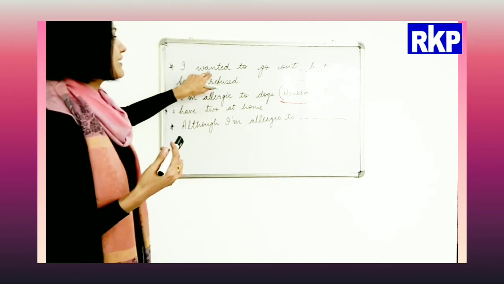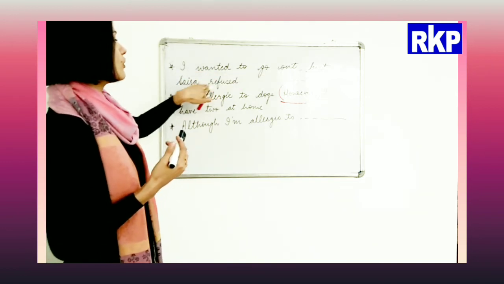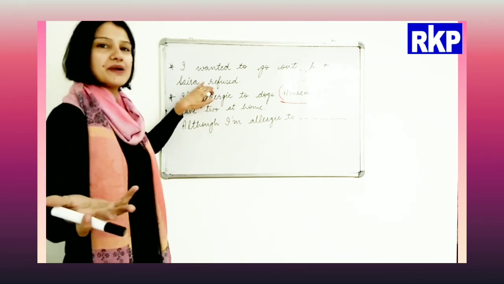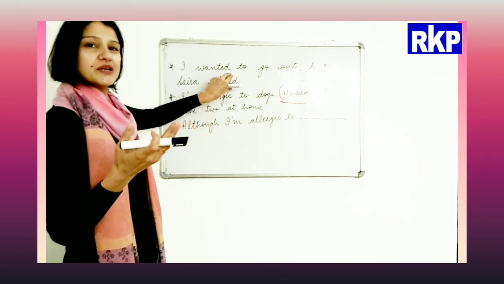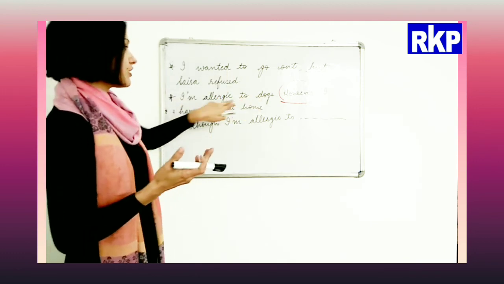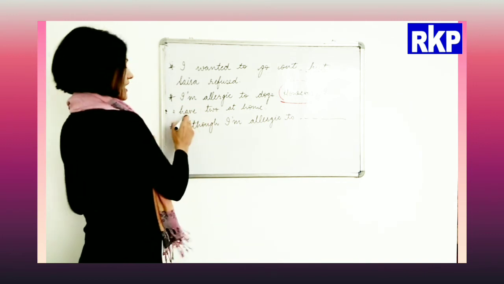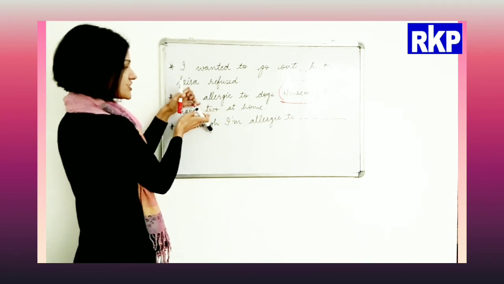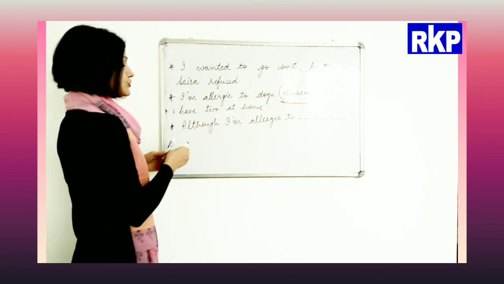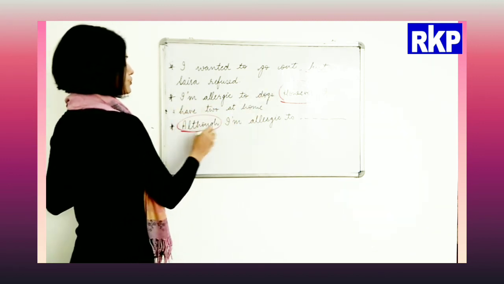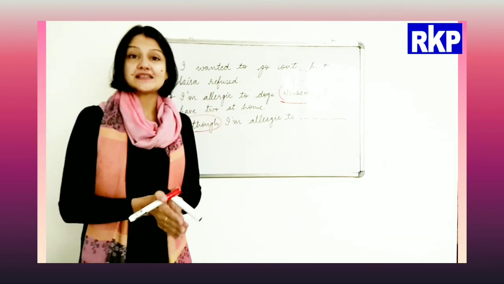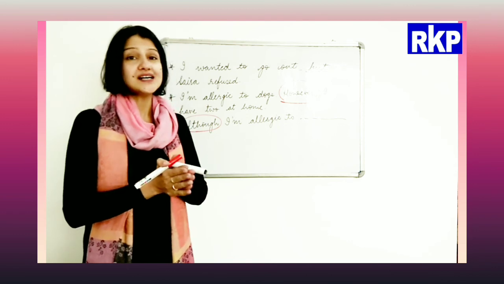So beta, this is what I was saying here. I wanted to go, but Saira refused. This is just a situation that something happened, and there is no logical connection between them. But if we see here, I am allergic to dogs. However, I have two at home. There is a logical connection between the two. And again, however and although, you have to see where to use them. Every conjunction has a specific place for itself in the sentences.